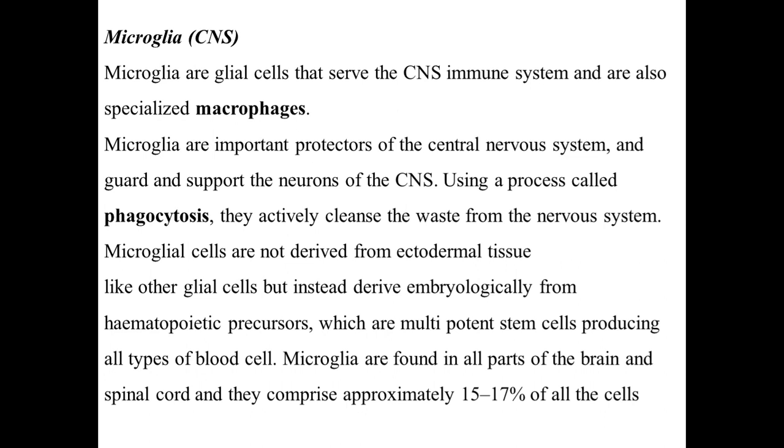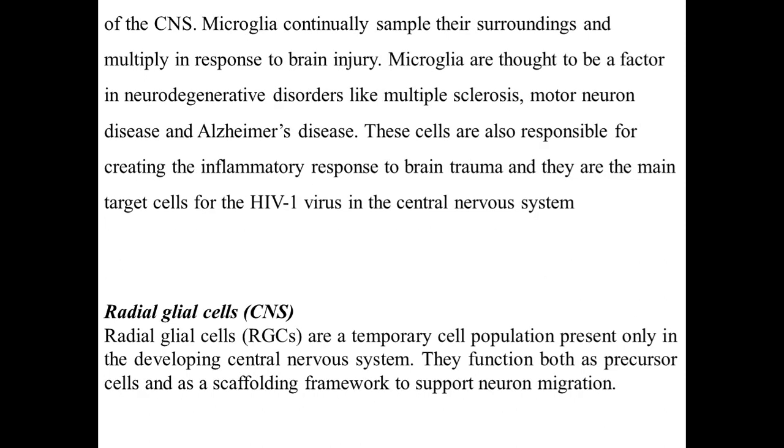Microglia are found in all parts of the brain and spinal cord, and they comprise approximately 15 to 70% of all of the cells of the CNS. Microglia continually sample their surroundings and multiply in response to brain injury. If there is a brain injury, then the multiplication is higher.